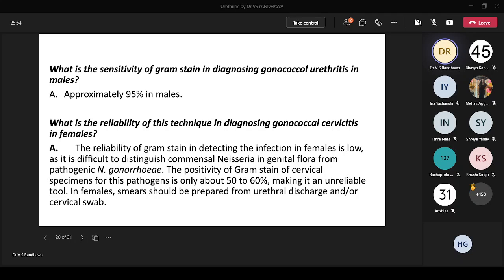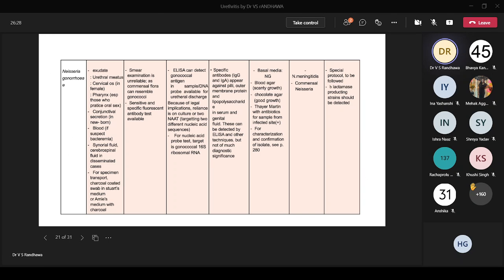Then next thing is what's the sensitivity? Somebody says I just want to do a Gram stain for diagnosing gonococcal urethritis in males. You should know in males the sensitivity is pretty high, 95%. But if you compare with the females, the positivity is very less because the discharge is not there. And the second problem is many times the smears get contaminated with the other bacterial flora because collection is not very easy, and usually the site is colonized with other microbes.